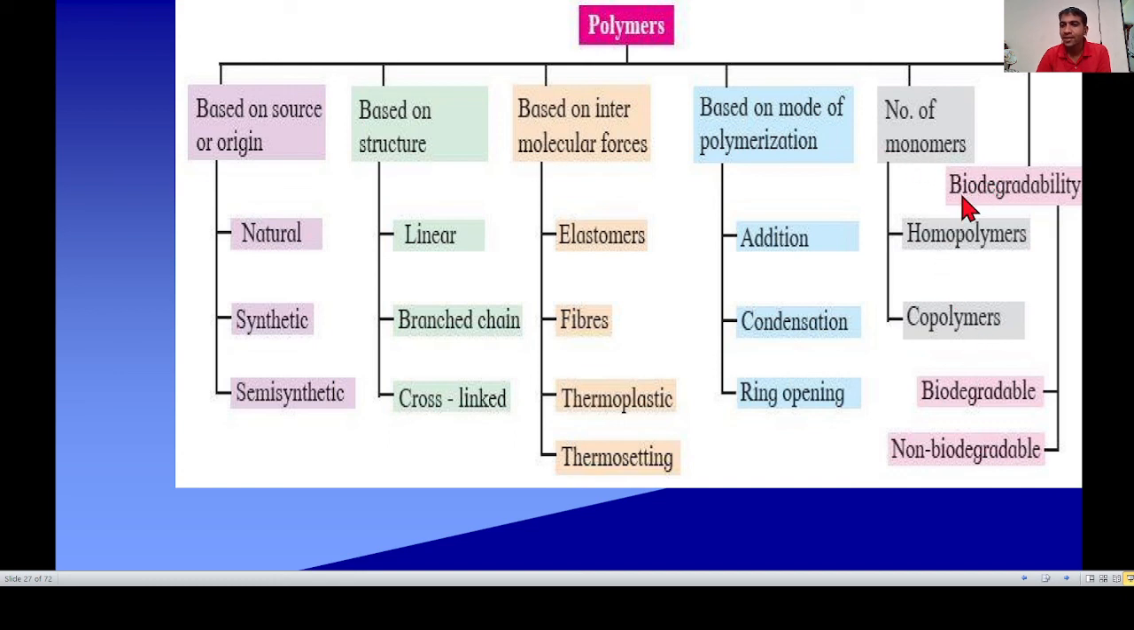And last type, biodegradability. It is divided into two types, biodegradable and non-biodegradable. Biodegradable means it is decomposed naturally, and non-biodegradable means it does not decompose naturally. That's the end of classification of polymers.